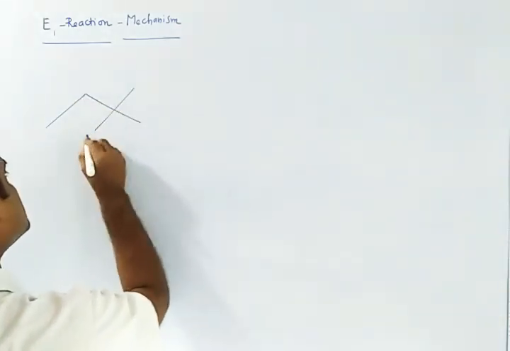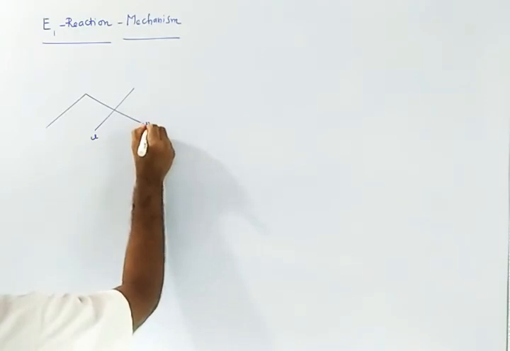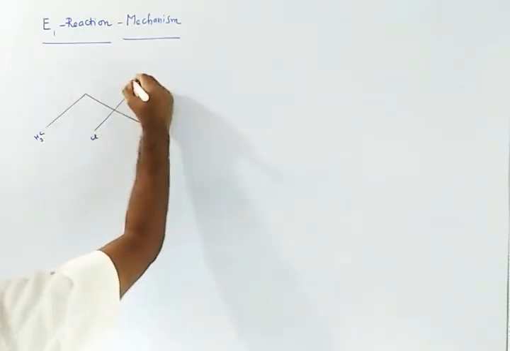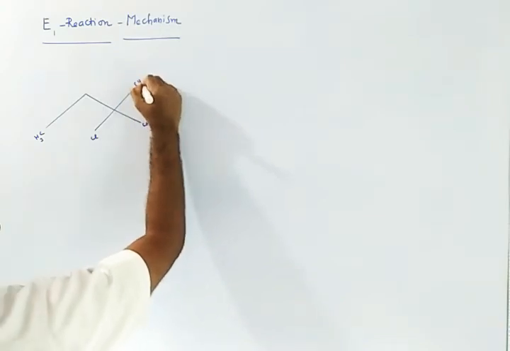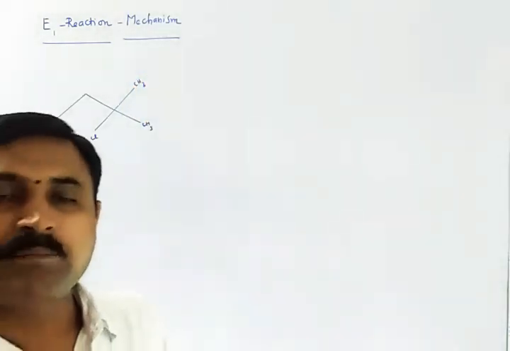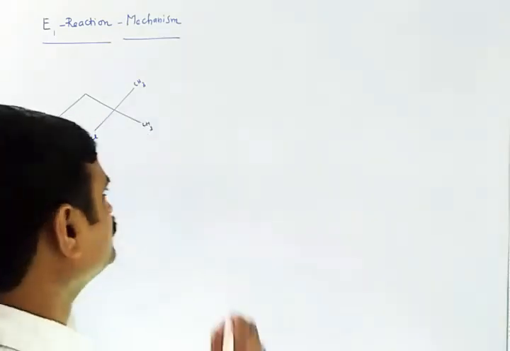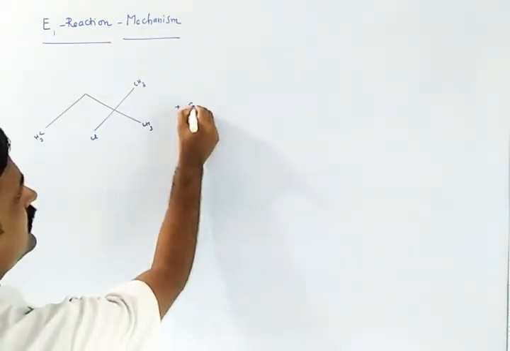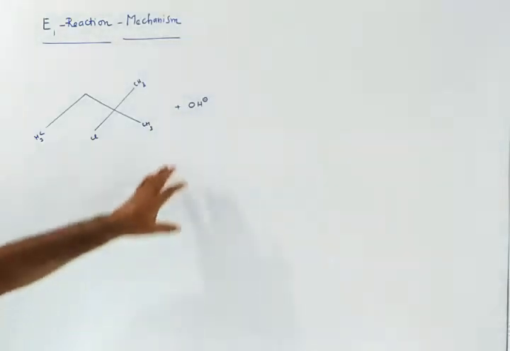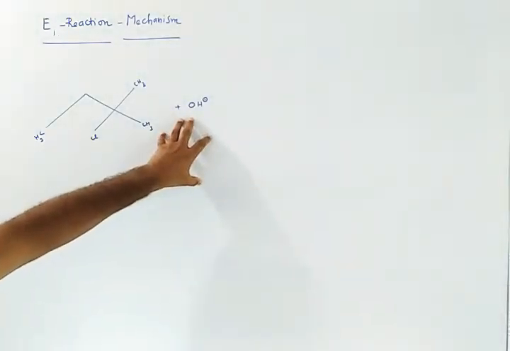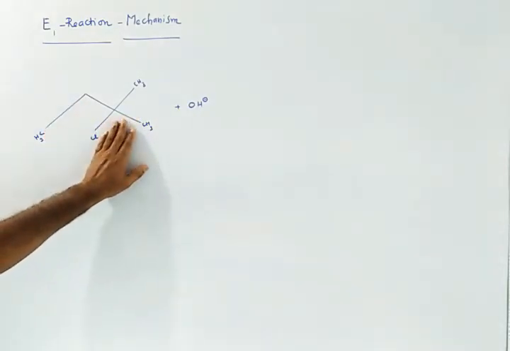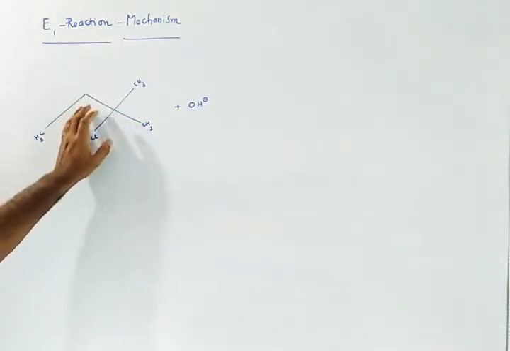I am taking one alkyl halide like this. This is CH3. This is CH3. I am going to treat this one with the base OH minus, or nucleophile, and this OH minus is going to remove a proton adjacent to the halogen attached carbon.